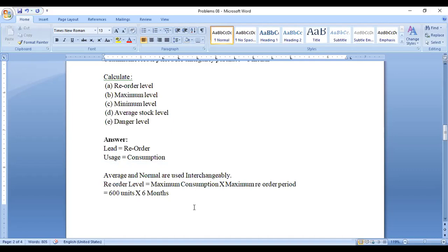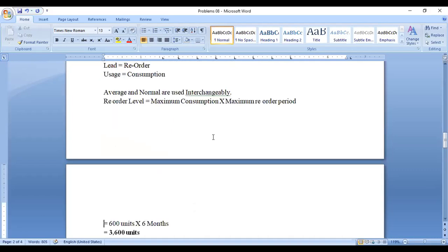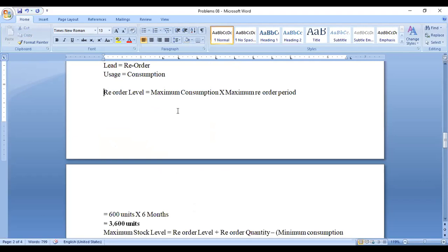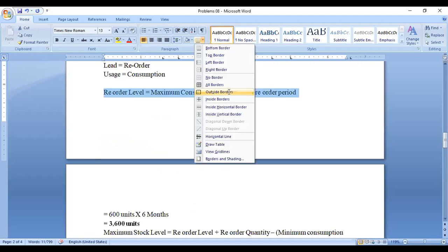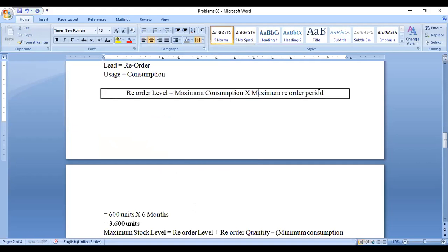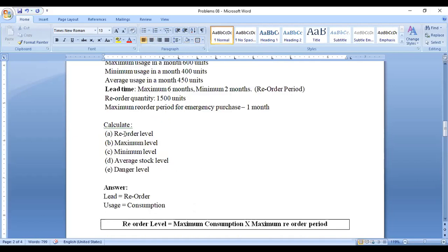Now, if you understand the reorder level formula, it is very easy. You can work it out. This is the formula for calculation of reorder level. Now you have to remember it. What is the reorder level? In the question they're asking you to calculate reorder level.